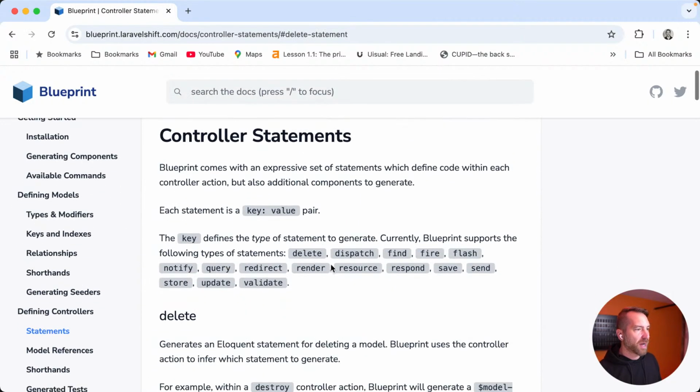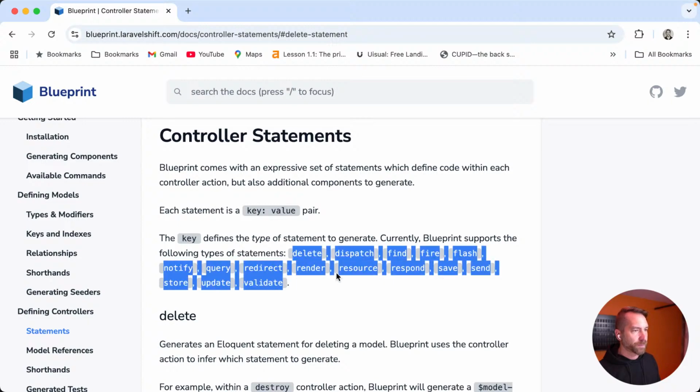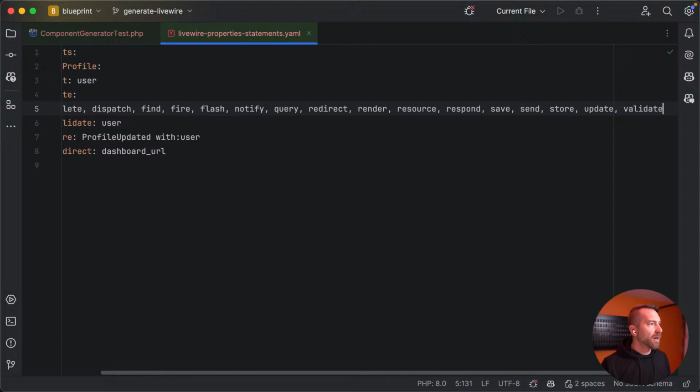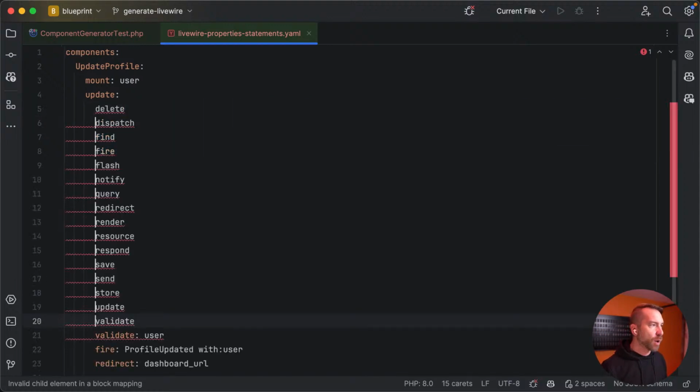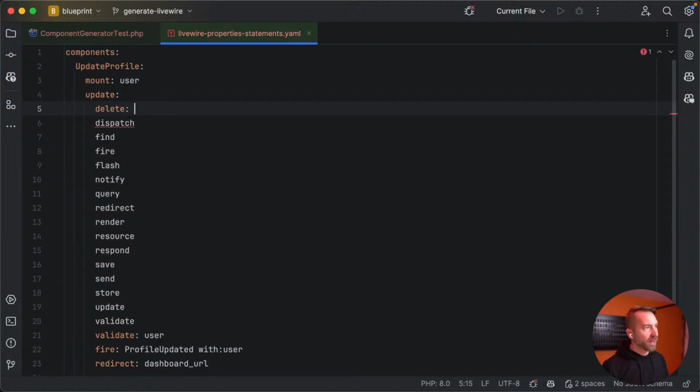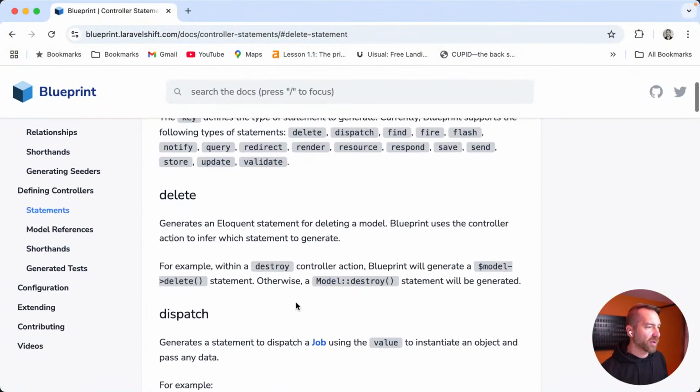There's a lot of them. Let's just go up top and take them all and break them up. We'll see which ones need it; not all of these do, but I think we said most do. So let's look at delete. Okay, delete generates an Eloquent statement for deleting a model. Blueprint uses the controller action to infer which statement to generate. For example, within a destroy controller action, Blueprint will generate a model delete statement. Otherwise, a model destroy statement will be generated.